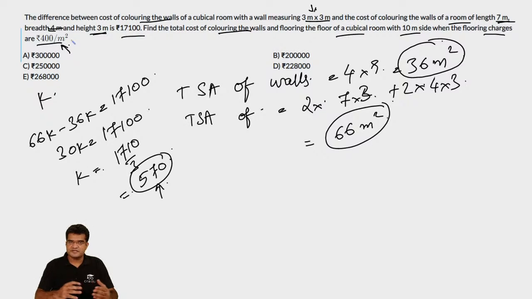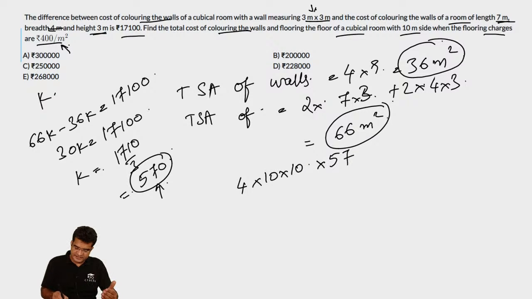So what is the total surface area of the walls? The total surface area of the walls is 4 into, there are 4 walls, and each of the walls is 10 into 10. This is the total surface area of the walls, and for each one of them it is going to cost 570 per square meter. This is the cost for painting the walls, and for painting the floor you have 400 per square meter. And what is the area of the floor? It is again a cubicle room with side 10 meters, so this will be 400 into 10 into 10.